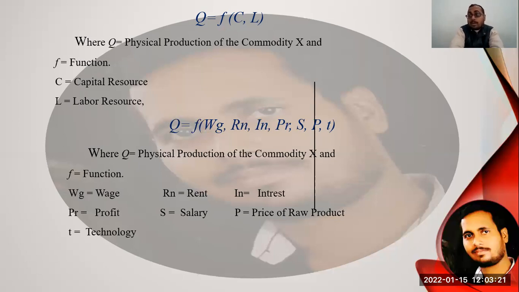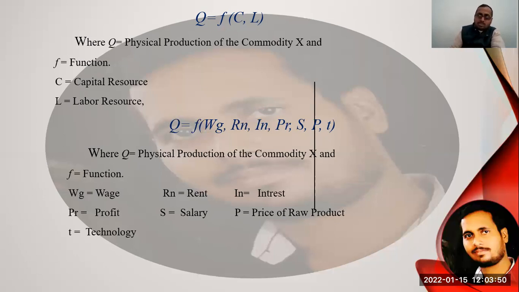Students, if any of these factors changes, it must have a positive or negative impact on production. So the production function shows the relation of these factors to production; it is the result of this equation, students.